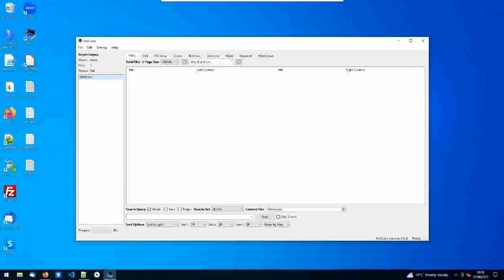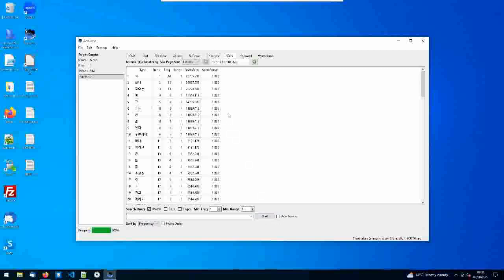Now what I want to do is go to words, because I want to know the frequency, and then I start, and it shows you the frequency of the word, and it ranks them. So this particular word showed up 14 times, this word 13, and then it goes down, as you can see.